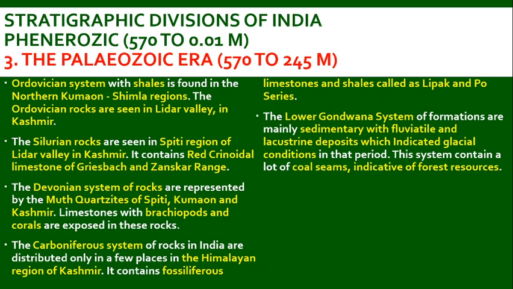The Lower Gondwana system of formations is mainly sedimentary with fluviatile and lacustrine deposits, which indicate glacial conditions in that period.